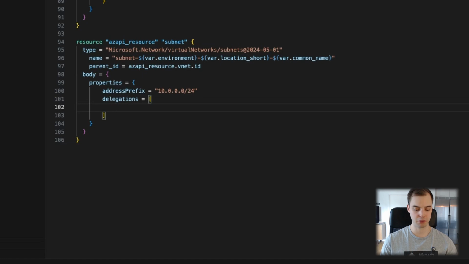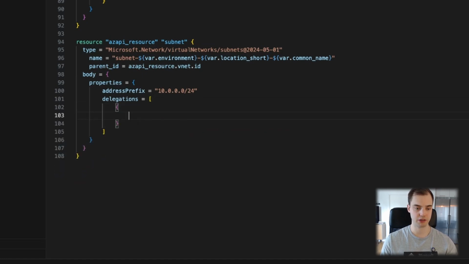Sometimes that's not the case, but for example, you need a subnet dedicated for Azure Firewall, or maybe even more than one for Azure Firewall, but Virtual Network Gateway, for example, you need a delegated subnet for that. It has that one, and I think also Azure Bastion. Not only does it need delegation, it also has to be named in a certain way. But we don't have that problem here. We just need to create a delegation here.